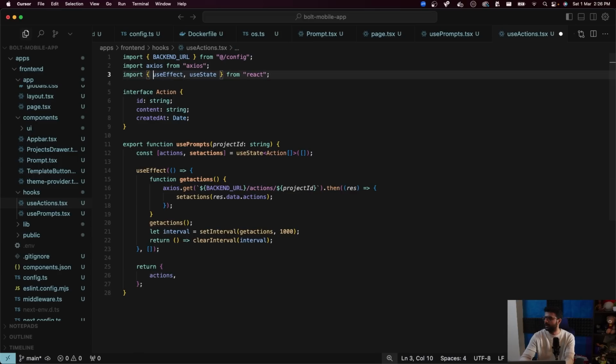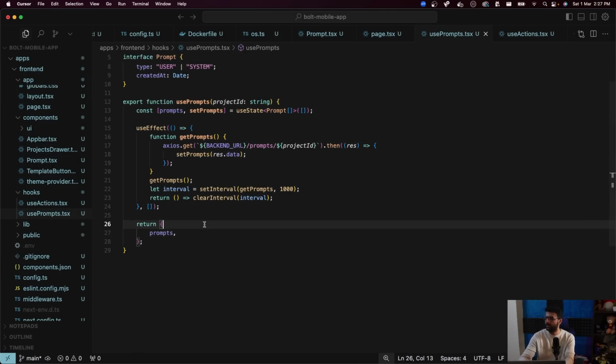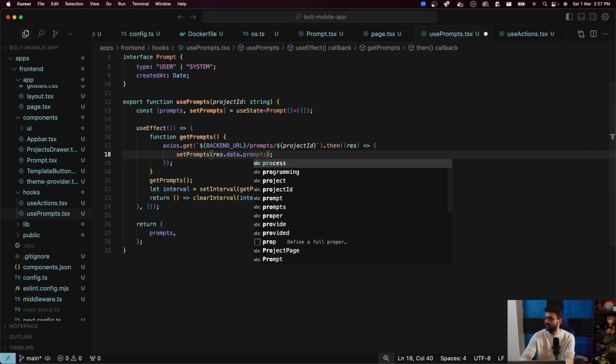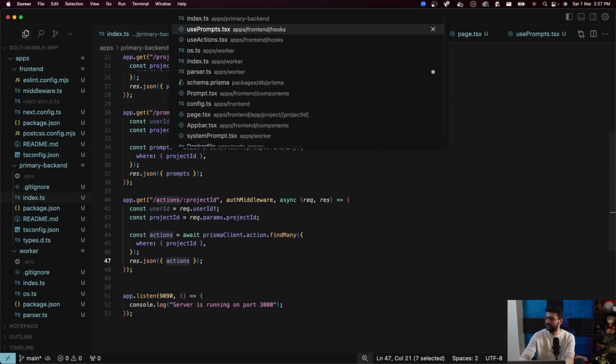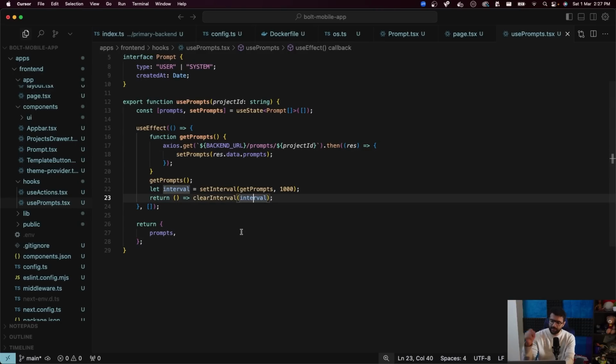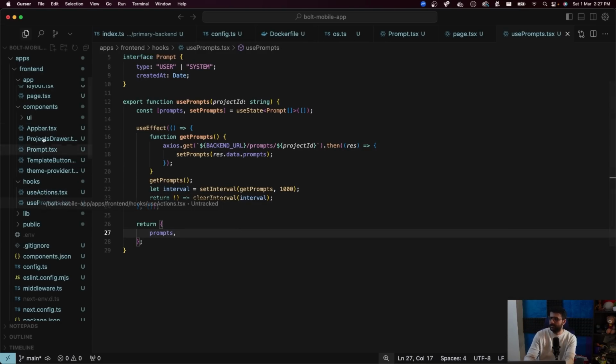And one thing that has changed that I saw was wrong is use prompt. We don't need to use prompt.tsx anymore. The actions are what we're worried about. But if we do want to add this, I'm going to do this. That's fine. And this needs to be dot prompts, because that's what we're giving in the backend. This returns prompts, this returns actions. That's what we get over here. Perfect. That's why you need TRPC, so that you don't get human error in things like these. Thankfully, I'm not human, so it worked.